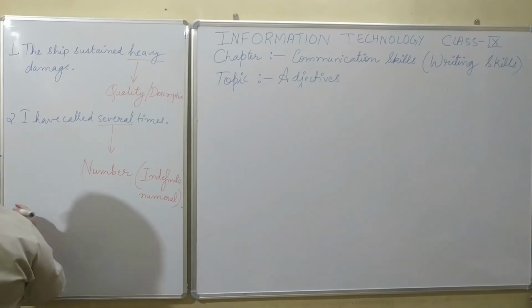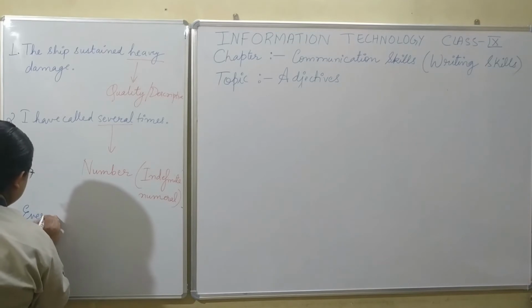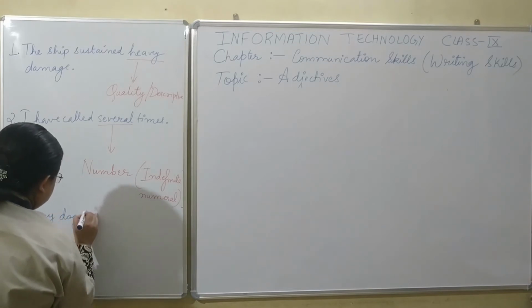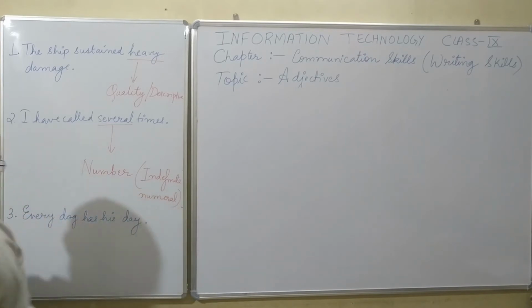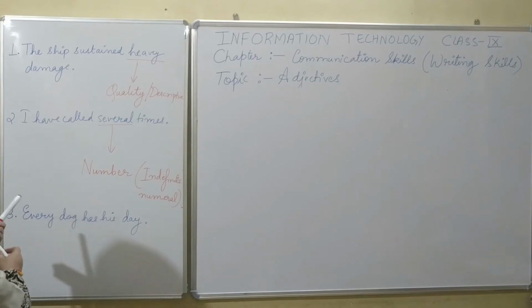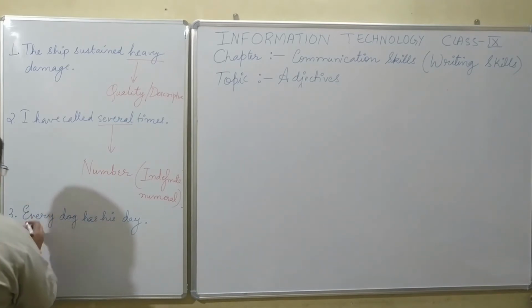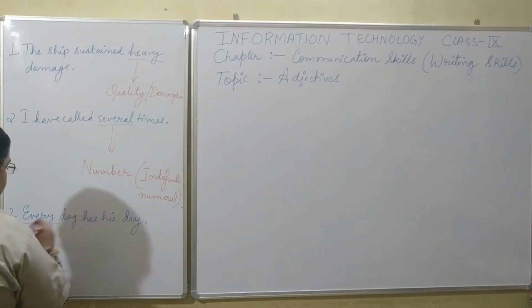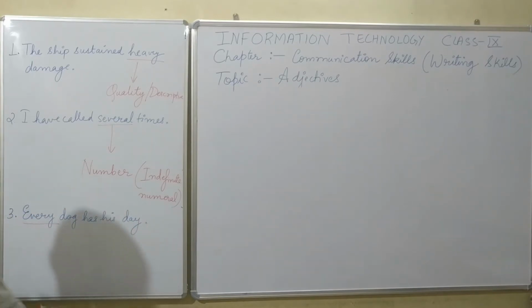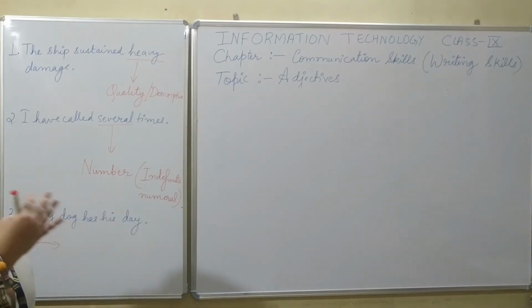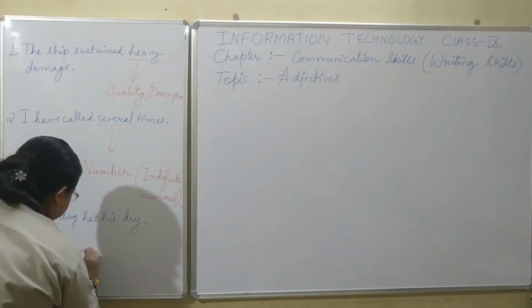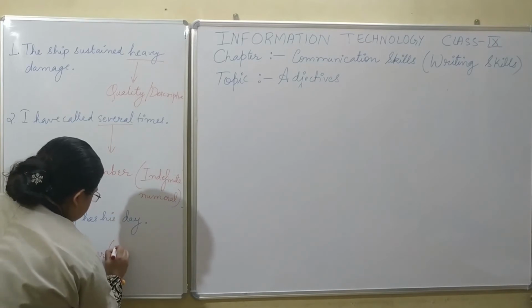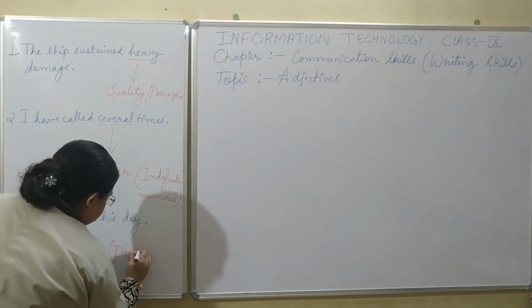Next is, every dog has his day. So we can see every dog has his day. This is a statement here. In this, dog is the noun, every is the adjective, and which type of an adjective is it? Again here I am referring to all the dogs, that is each one of the dogs. So this becomes adjective of number, and within that also it becomes distributive numeral adjective.